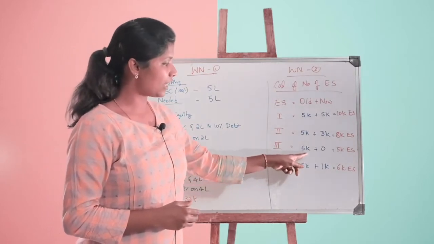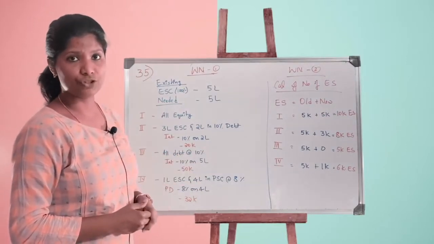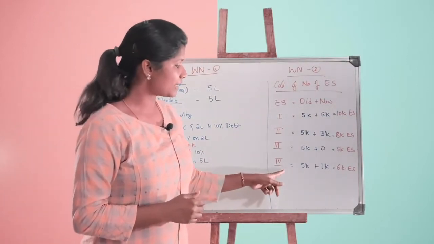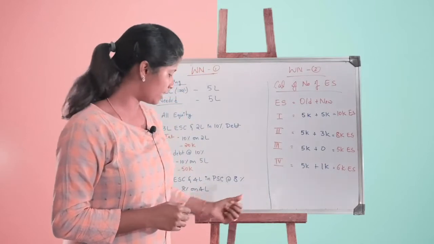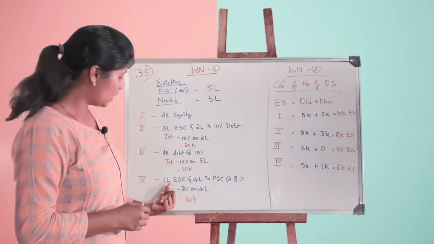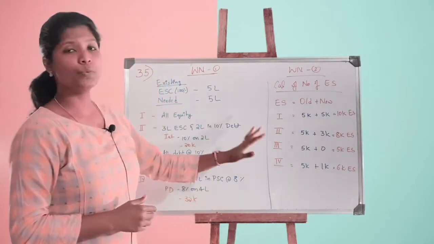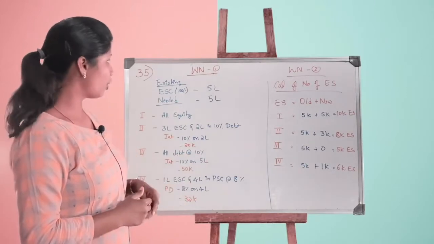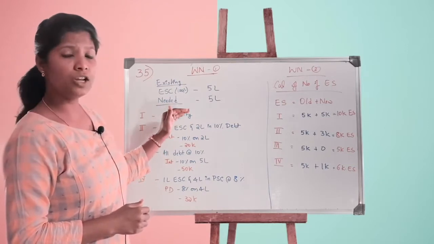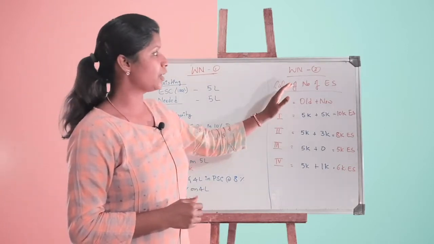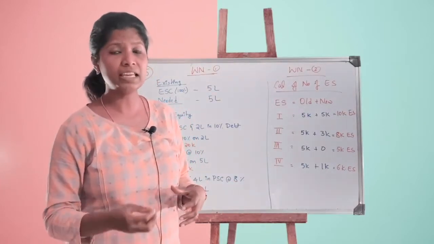Number 3 is 5,000 plus 0. Why is it nil here? Because my third plan is a complete debenture. I do not have equity. The last plan, 5,000 plus 1,000. That becomes 6,000. Where did this 1,000 come from? Here, 1 lakh equity. 1 lakh divided by 100 will come to 1,000. So these are the 2 working notes required for the 35th problem. Working note number 1: existing capital, needed capital, 4 different plans, and the second working note, calculation of equity shares. Remember, the company is under loss. It's not profit making, it's under loss.